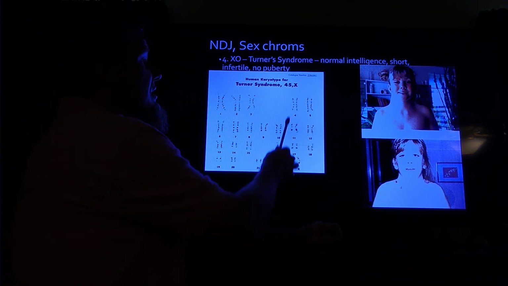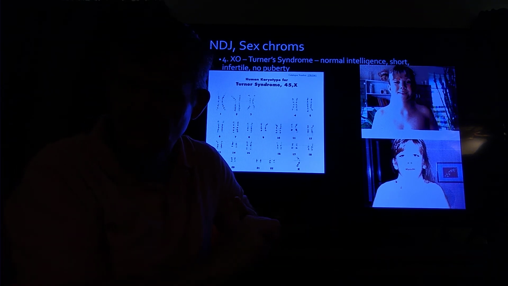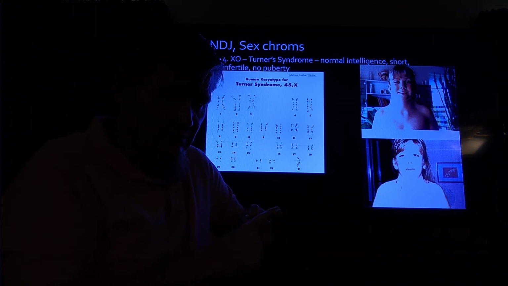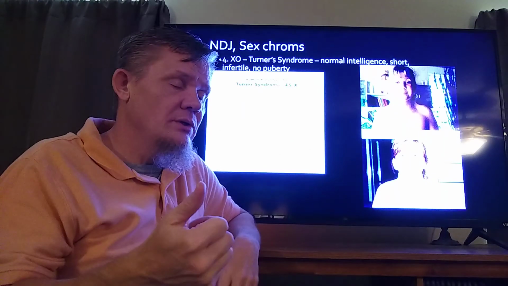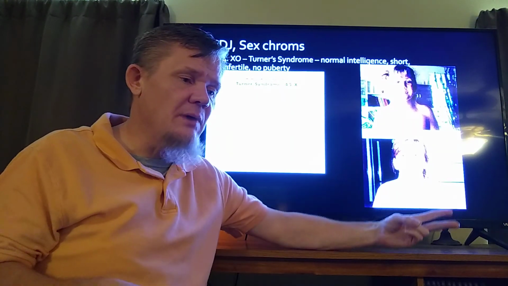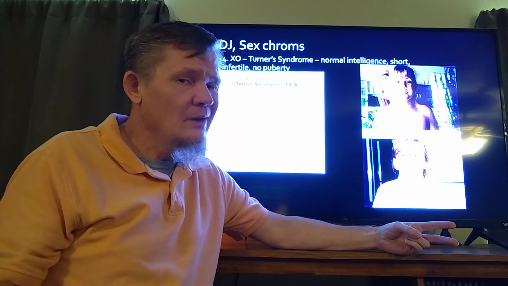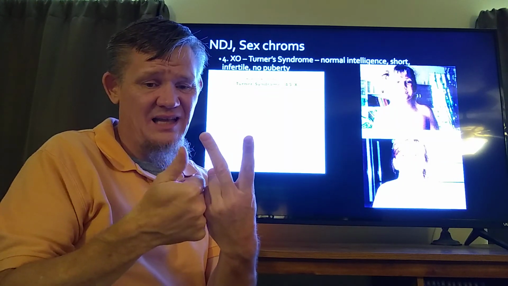But like we said, if you have 2 X chromosomes, you're female. Apparently if you have 3, you're female. Apparently if you have 1, you're female. If you have a Y, you're male. So 2 X's makes you female. Possessing a Y makes you male. What if you have both? What if you have 2 X's and a Y?